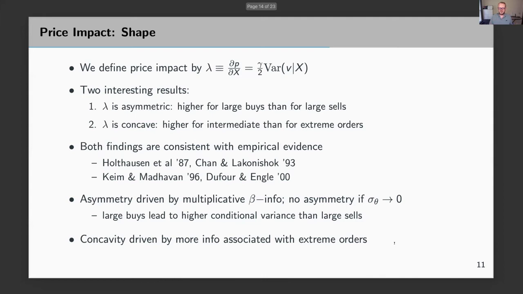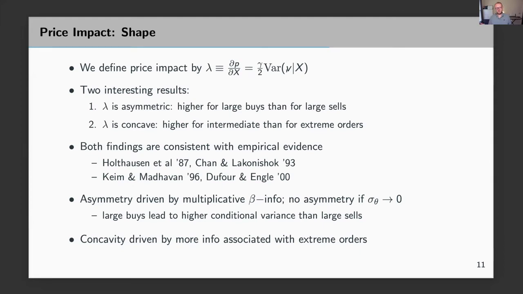We follow the existing literature and simply define price impact. We denote it by lambda and define it as just the derivative of the stock price with respect to order flow, right? So intuitively, lambda tells us by how much the stock price changes if total order flow changes by 1 unit. In our model, lambda takes a very simple form. However, at the same time, it emphasizes what we want to emphasize. So price impact is equal to or proportional to the market maker's conditional variance of the payoff.